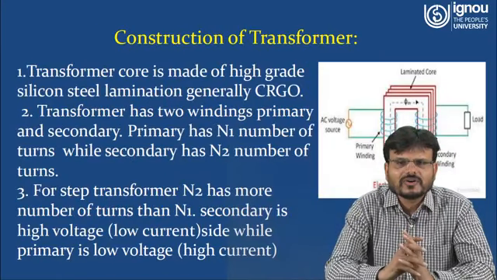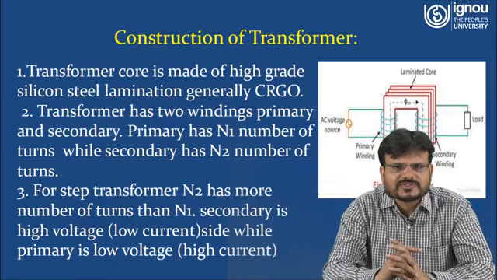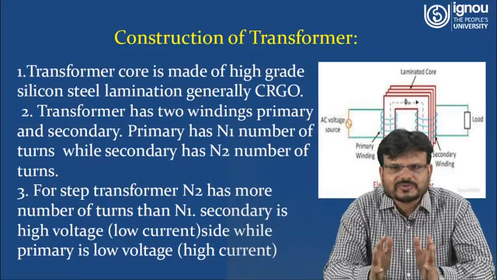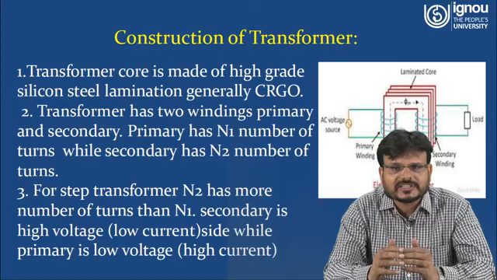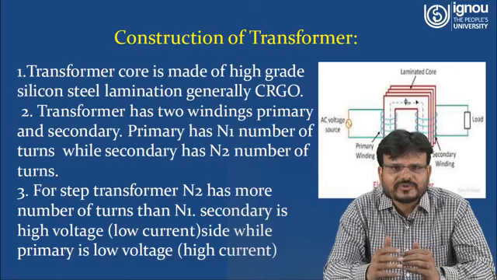Now here you can understand the construction of the transformer. As you can see in the diagram, you are able to see the laminated core, which has been shown in the red color. The transformer core is made of high grade silicon steel lamination, which is generally called CRGO. So what is CRGO? Cold rolled grain oriented silicon steel. So the core of this transformer is laminated first, and it is made of CRGO. Basically it should be a magnetic material, because you have to transfer the magnetic flux.